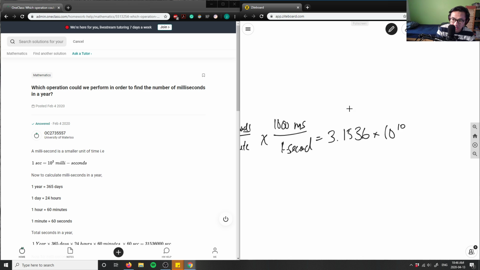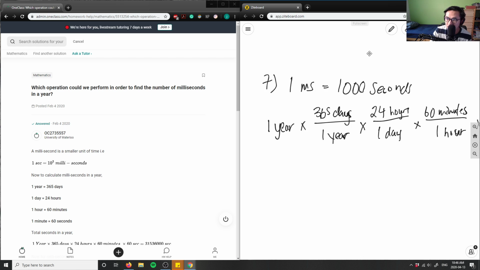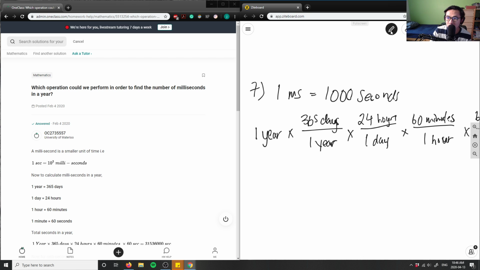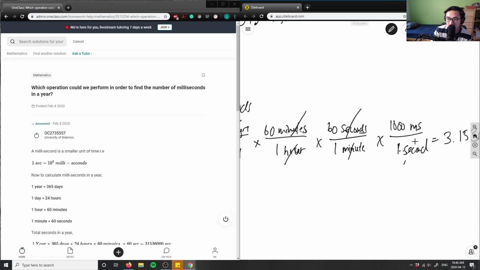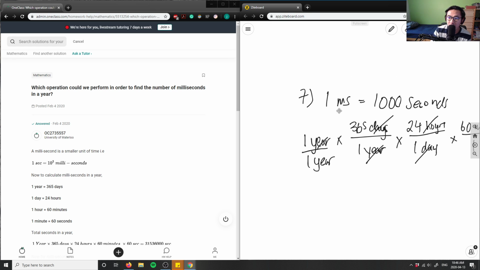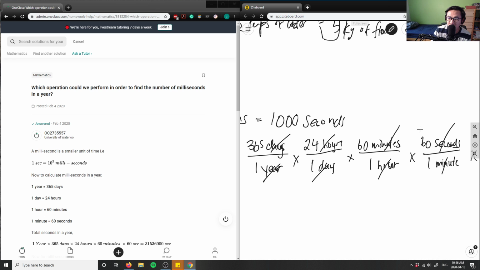3.1536 times 10 to the 10 milliseconds per year. And you might be asking, okay, how did I get this? I got this through this concept of dimensional analysis. This is 1 year over 1 year, so the years cancel in terms of units. The days cancel. The hours do as well. Minutes do. The seconds do as well. And I'm left with the numerator just milliseconds. I crossed out this guy, this guy, this guy, this guy, this guy.